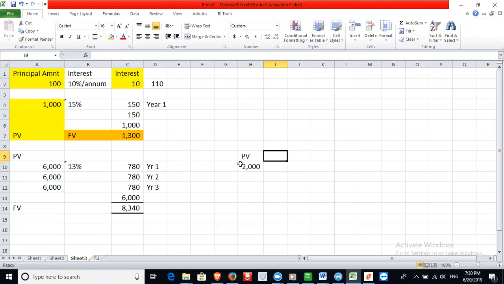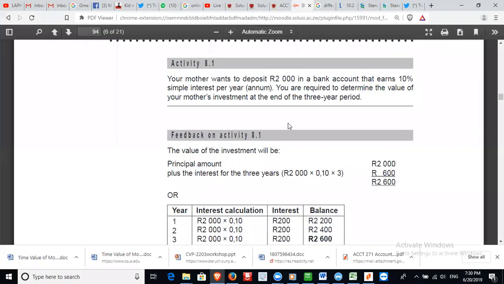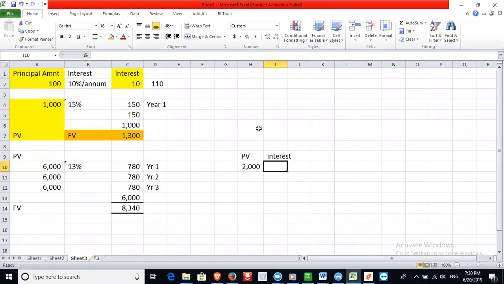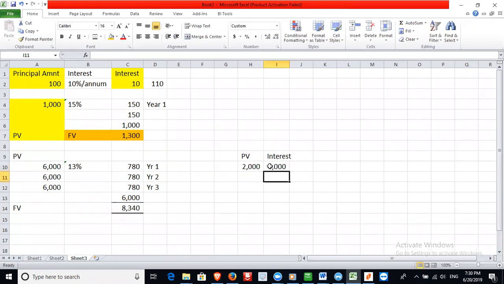Then we want to calculate the interest per year. The interest rate is what percent? 10% per annum, right? Together. So what's 10% of 2,000? 200. That is for year 1. Then we invest the same 2,000 in year 2. What will be our interest? It will be 200. Same applies to year 3.